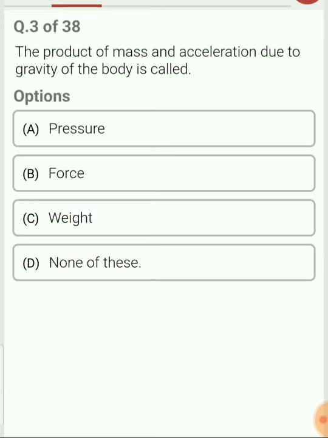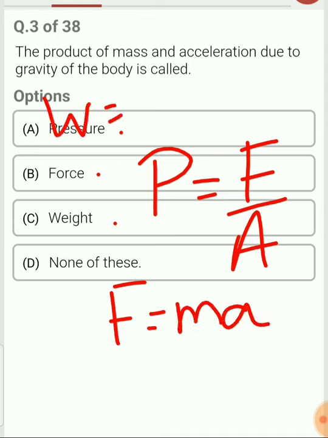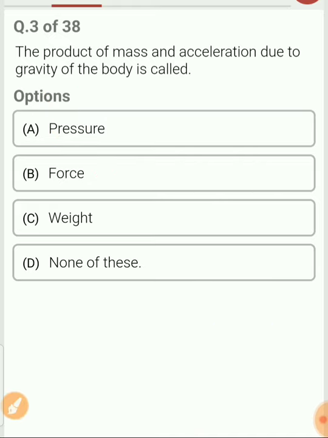Also you need to know the formula for pressure, force, weight. All the formulas should be known to you because a question can be asked from any one of them. So the formula for pressure is equal to what? Force per unit area. The formula for force is equal to mass into acceleration, and the formula for weight is equal to mass into gravitational acceleration. So you should remember the formula for all the basic terms in the introduction to basic mechanical engineering.